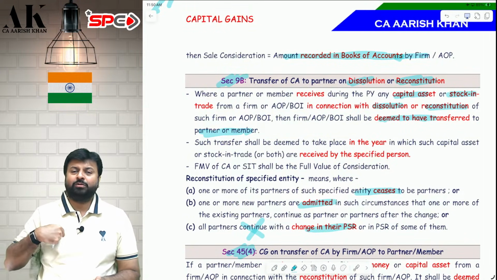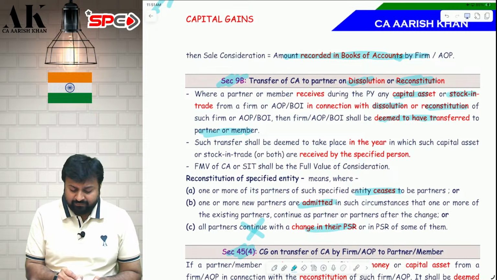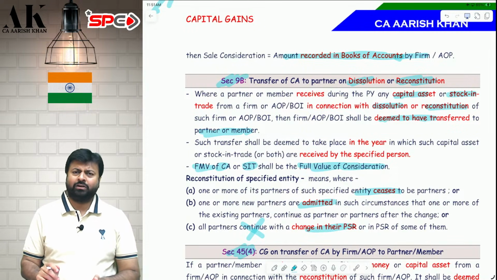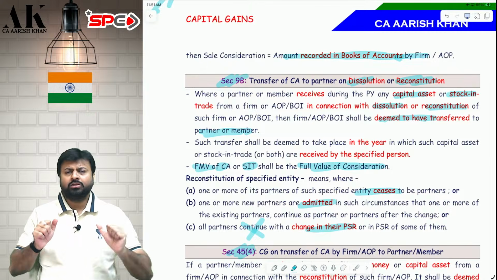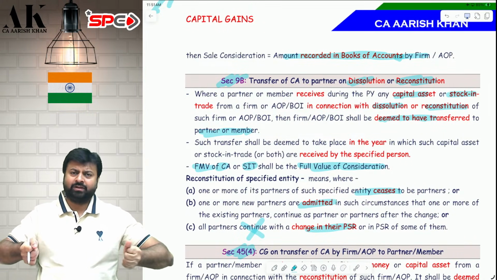And the firm is liable to pay tax under capital gains or PGBP. For stock in trade transfer, PGBP. For capital asset transfer, capital gains. So what will be the FVC, sir? What will be the consideration? The consideration will be the FMV of the capital asset, or stock in trade, which will be considered as full value of consideration. So for stock in trade, I will take the FMV, and for capital asset also I will take the FMV.